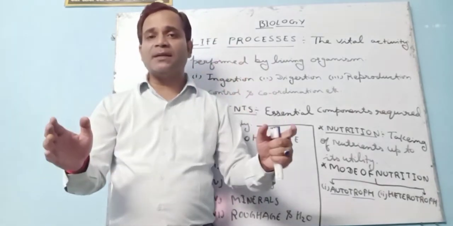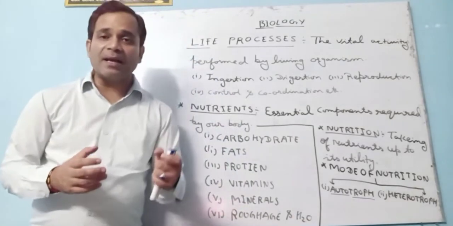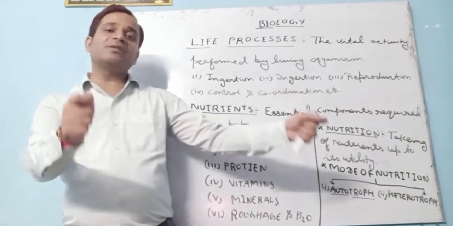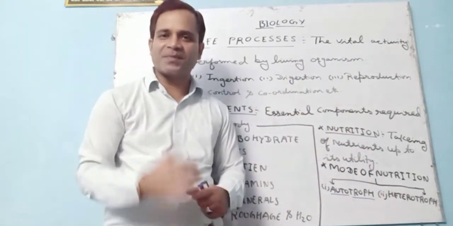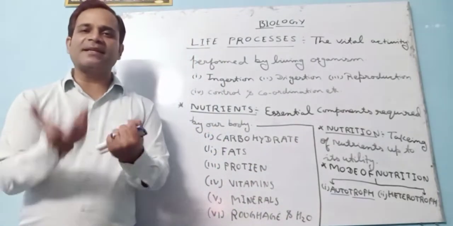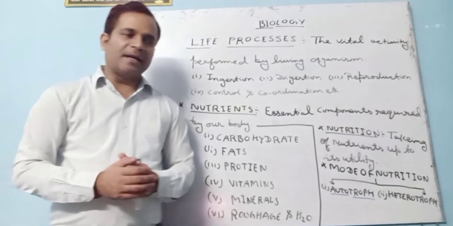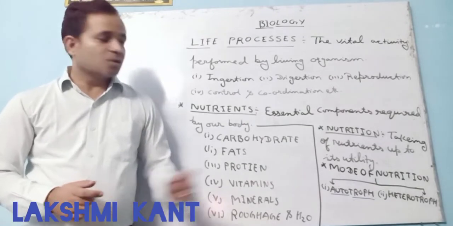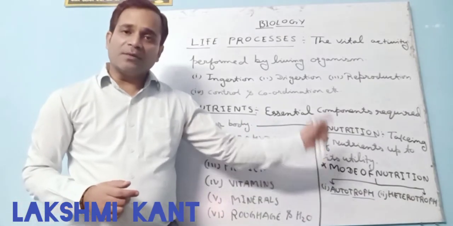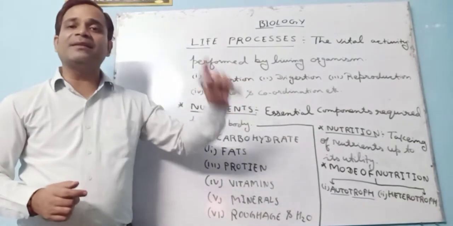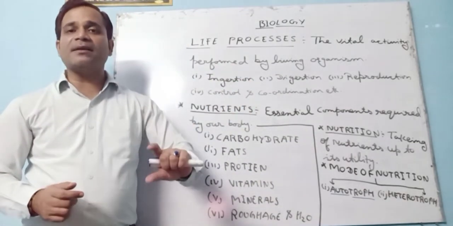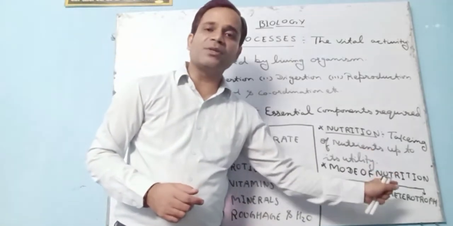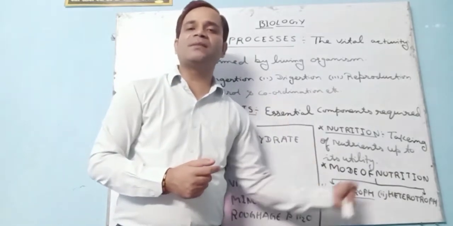All the green plants make their food with the help of sunlight, carbon dioxide, water and minerals. That very process is known as photosynthesis. As you know, in the term photosynthesis, photo means light and synthesis means to manufacture food. You already studied this term in 8th standard as well as 9th standard. So what is photosynthesis? The green plants make their food in the presence of sunlight, carbon dioxide, water and minerals. So students, there are basically two modes of nutrition. One is autotroph, the second one is heterotroph.